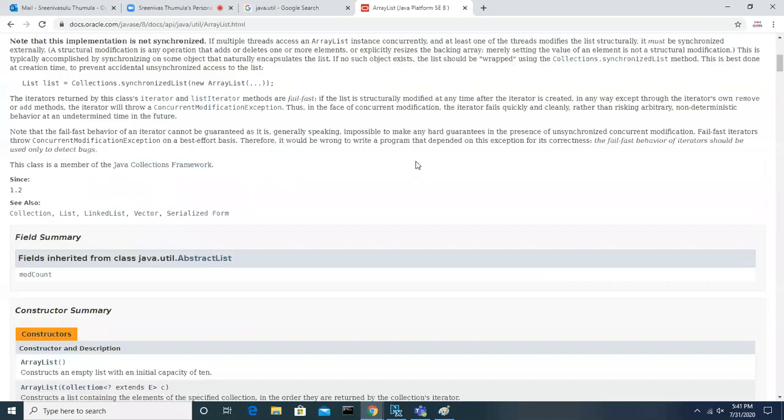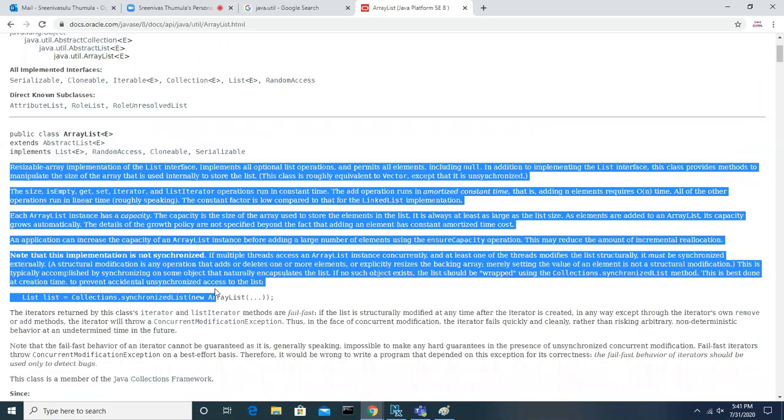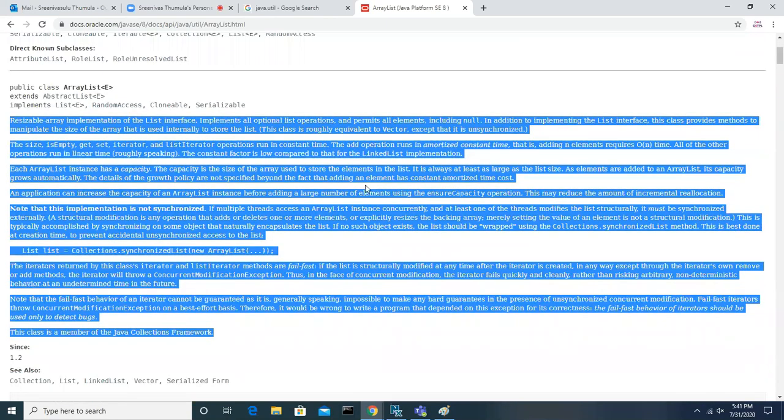So if you want to know more detail about the behavior and all, you can still go and read this. It gives a complete description about ArrayList. Not only about ArrayList, guys, if you want to understand any class, suppose you are looking at code using one class, the API document is always available for the Java library classes, not for third-party ones.